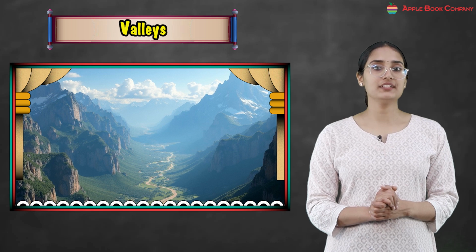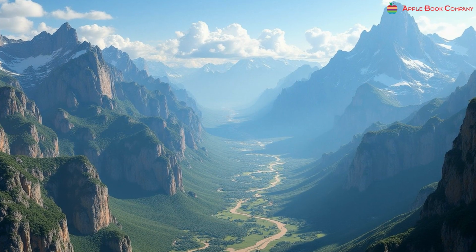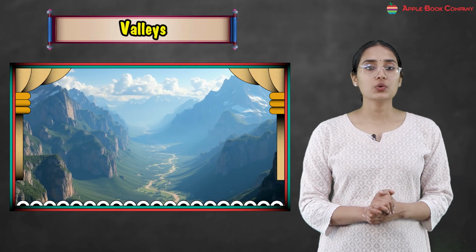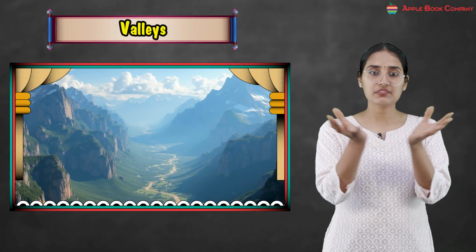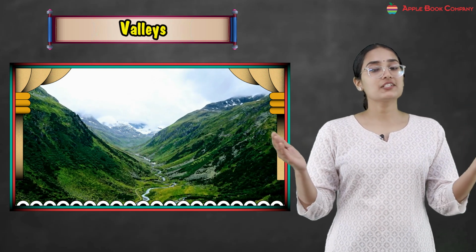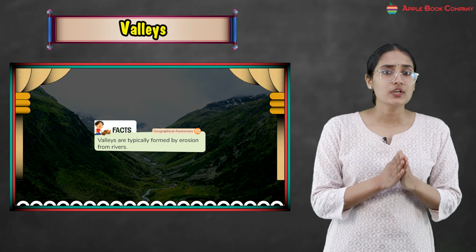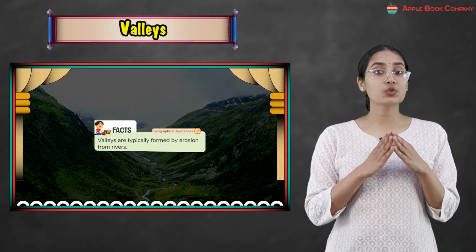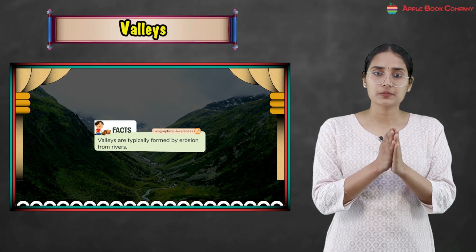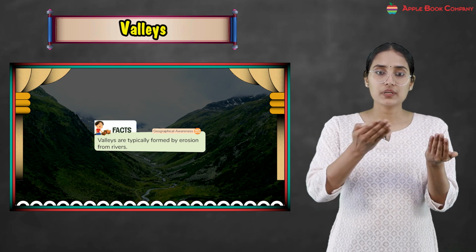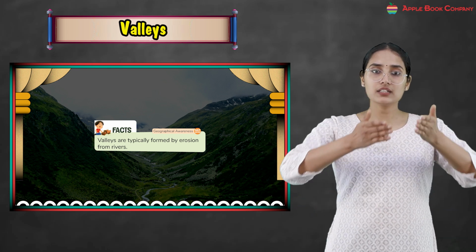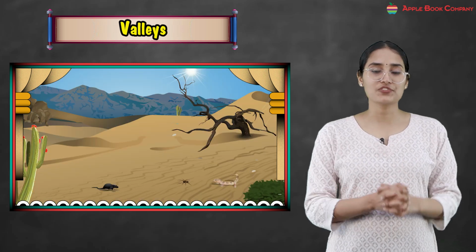Next come the valleys, right? Low areas of land between hills and mountains, often with a river running through them, are called valleys. Have you seen the area between the mountains with a river running in between? That area is called a valley, right? Valleys are typically formed by erosion from rivers. When the soil from the river gets away from its own path, it creates a lower area in the middle, and this is how the valleys are formed.